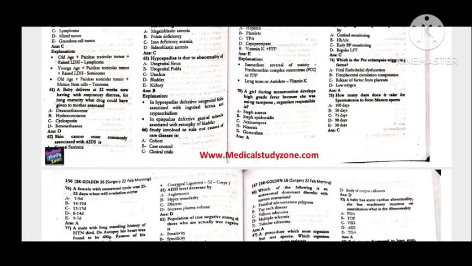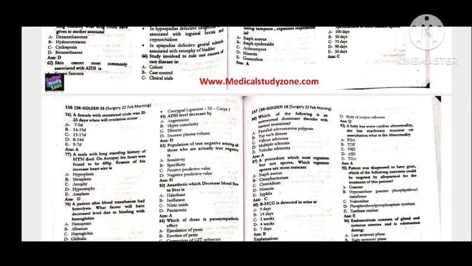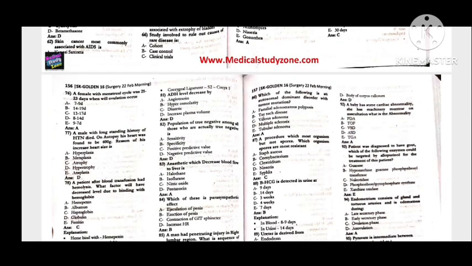75, how many days does it take for the spermatozoa to form the mature sperms? That's the 75 days. 76, a female with a 21-23 day menstrual cycle, when will the ovulation take place? It will take place in 7 to 9 days in this particular scenario.